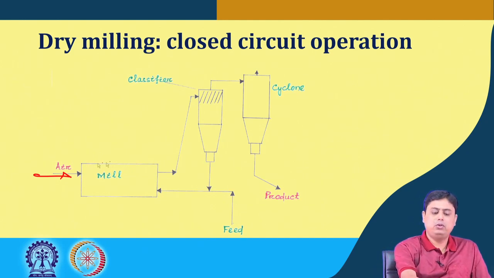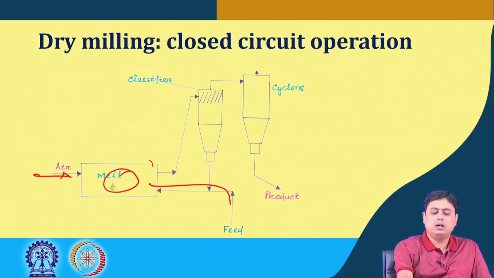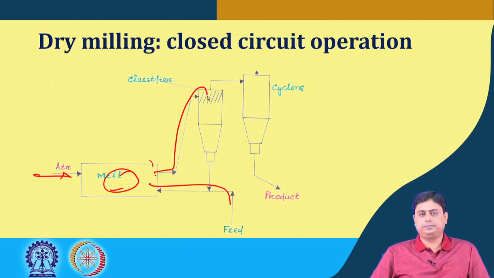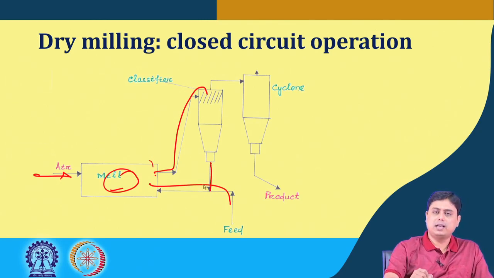It takes the feed to the mill. It is then ground in the mill or crusher, then it goes to the classifier, where again the oversized material comes and mixes with the feed once again,